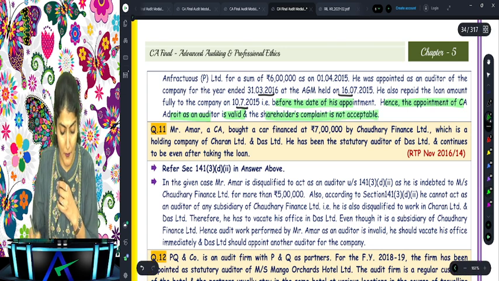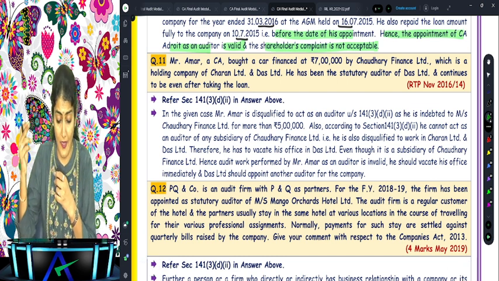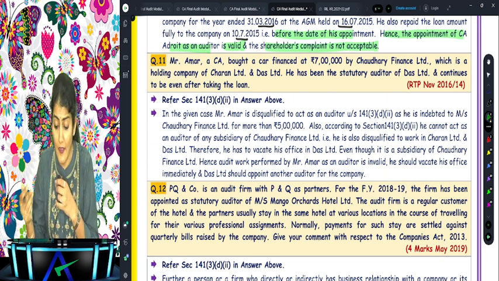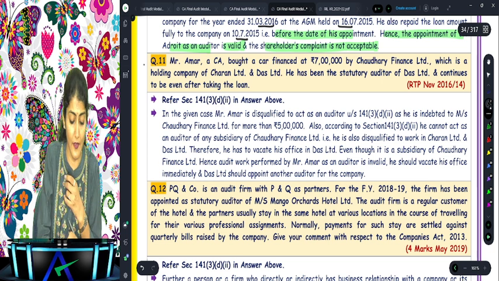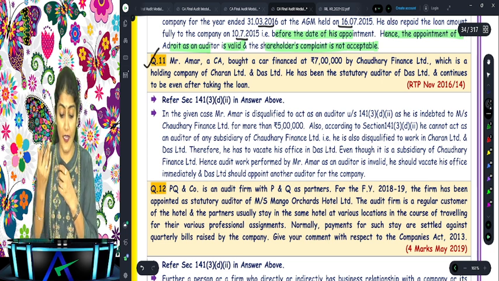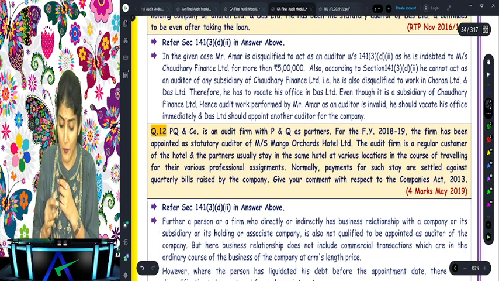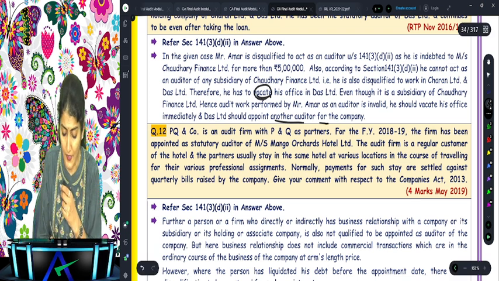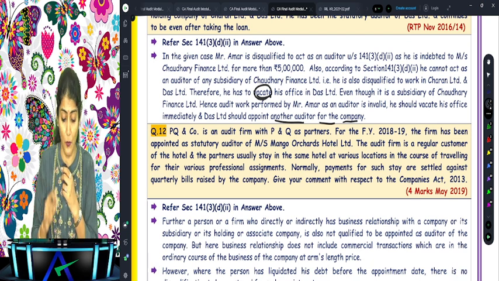Okay. Question number 11. Amar, a CA, bought a car financed at 7 lakh by Chaudhary Finance Limited, which is a holding company of Charan Limited and Das Limited. He has been the statutory auditor of Das Limited and continues to be even after taking the loan. So again, is the indebtedness exceeding rupees 5 lakh, for the holding company also? Yes. So is he qualified to be appointed as an auditor? No. What does it say? He shall vacate his office and the company needs to appoint another auditor for the company. Are you understanding that? He shall vacate his office.